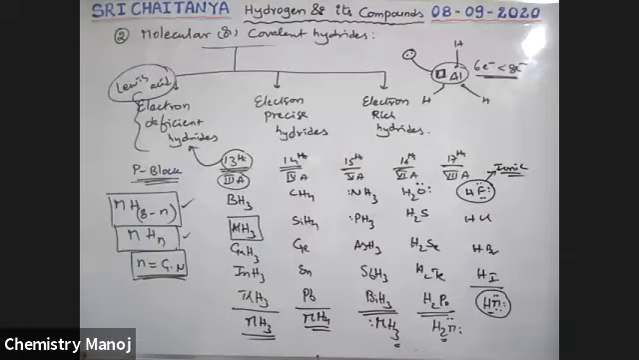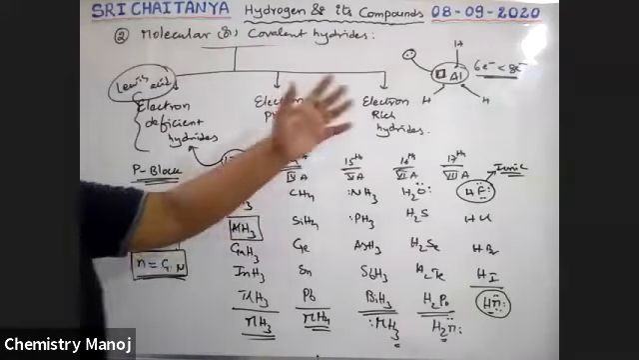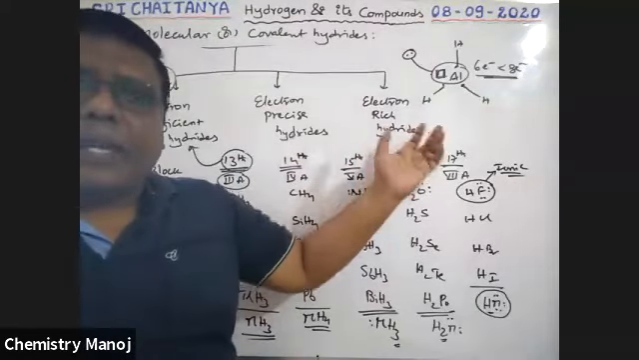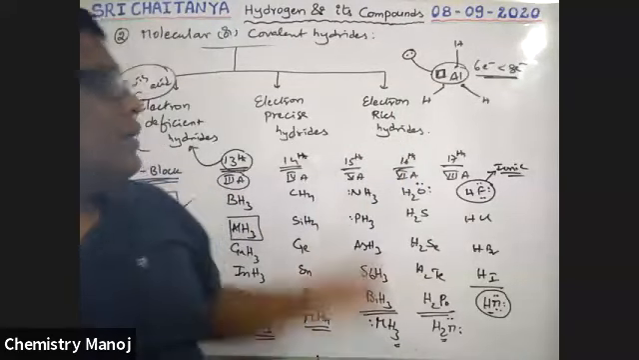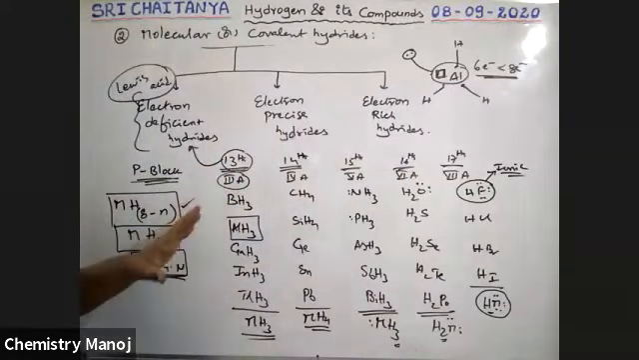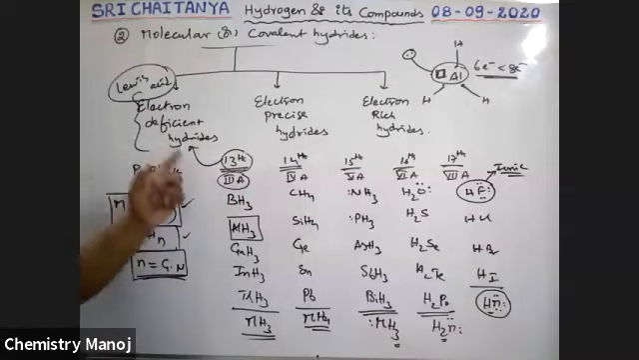That is electron deficient hydrides. All these electron deficient hydrides act as Lewis acids. Our 13th group element hydrides are Lewis acids, because the central atom has an empty orbital that can gain electrons. So among p block elements, the 13th group elements give the electron deficient hydrides.